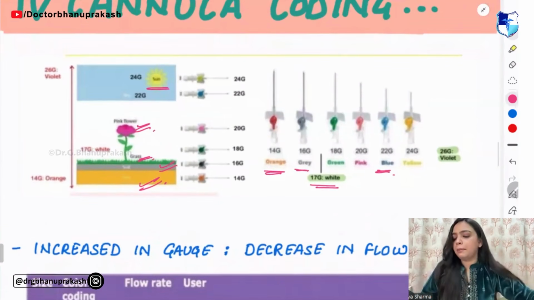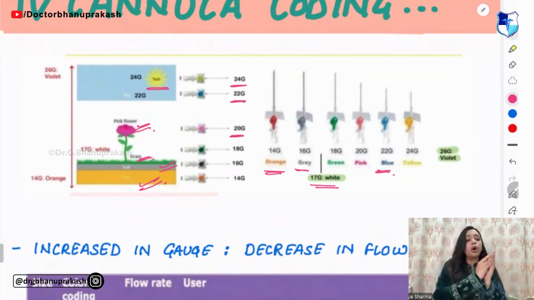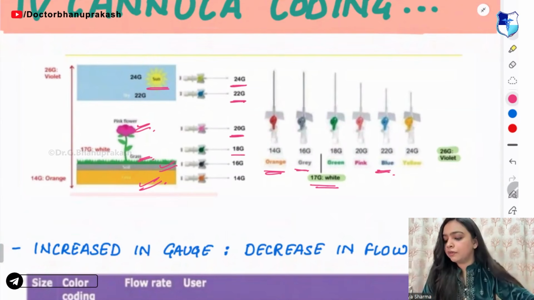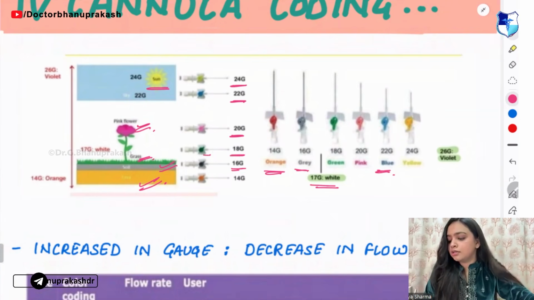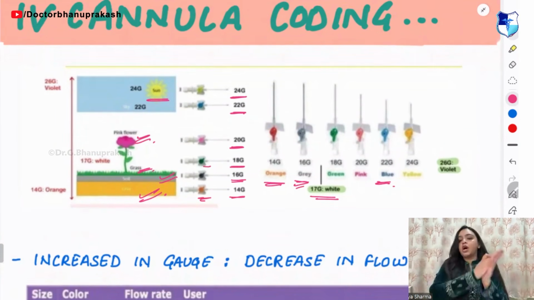So remember, yellow is 24 gauge, blue is 22 gauge, pink is 20 gauge, and pink is normally used. Green is 18 gauge. 16 gauge is the gray one and 14 gauge is the orange one.